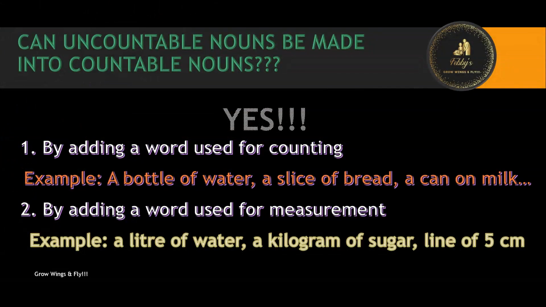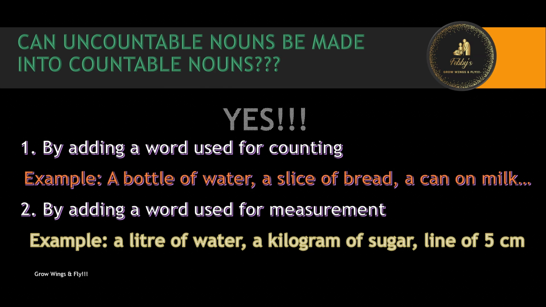Some of these uncountable nouns can be made into countable nouns by either adding a word which is used for counting, like a bottle of water, a slice of bread, a can of milk, or we can use a word used for measurement, a kilogram of sugar.